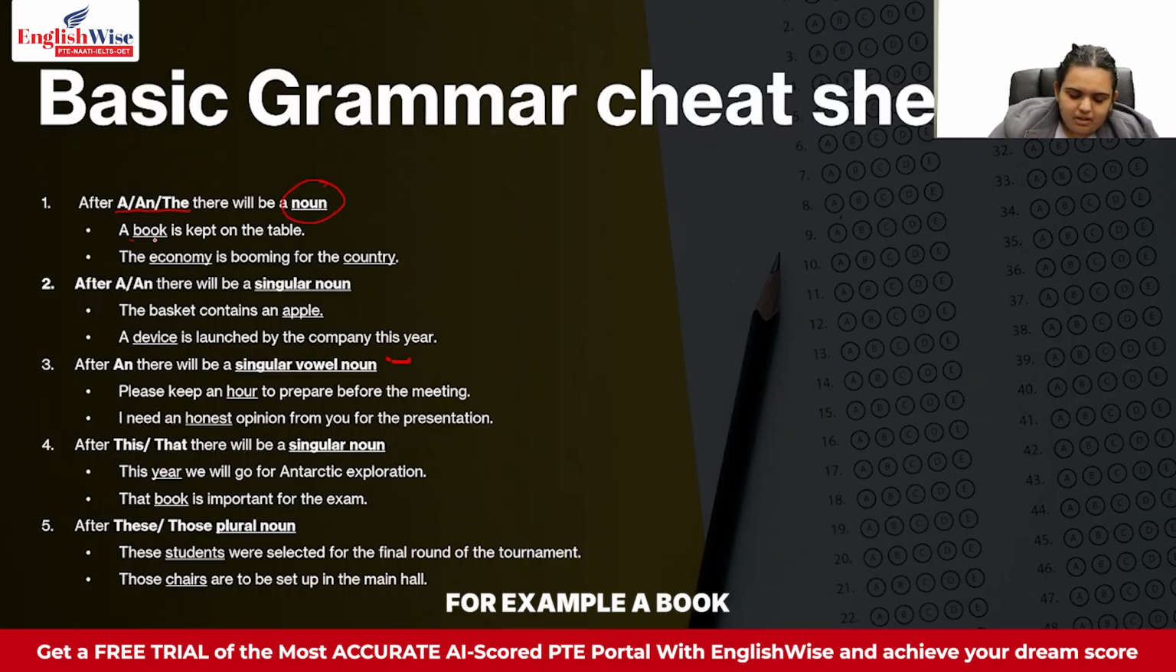For example, a book is kept on the table and the economy is booming for the country. So over here you see after the words a and the there is always a noun. You can't put an adjective or an adverb or a verb straight away. You always have to put a noun after them. Next thing is after a or an there is always a singular noun. So after a or an we always put a singular noun.